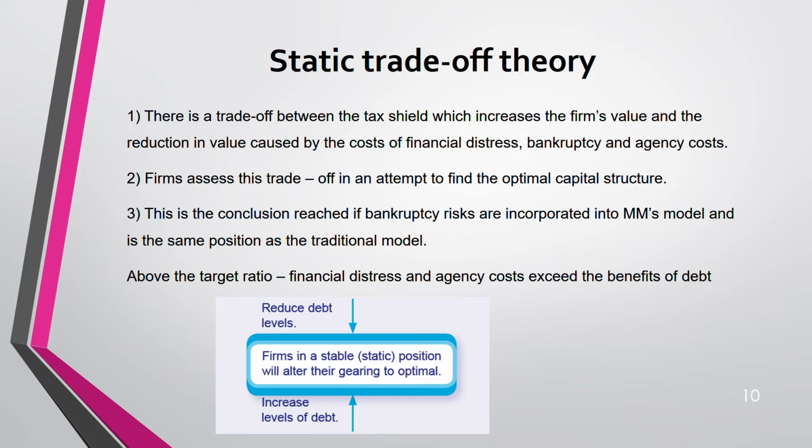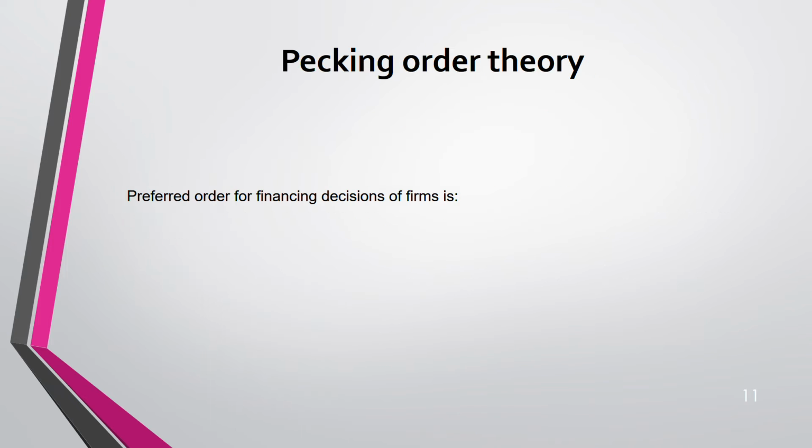You understand? Just see through this diagram. Okay, so you are in a static position inside that box. If you are lower than that box, you still have some chance to increase your level of debt. If you are above that, you reduce your debt level and come to that position, come to that box. Okay, so that's the thing. Now the next, pecking order theory. Okay, these are all theories basically on the way you decide your finance.